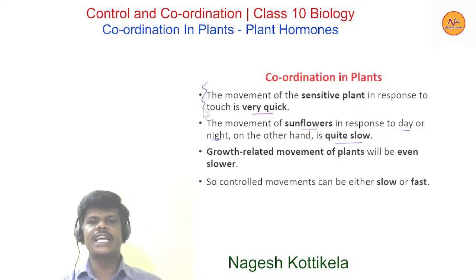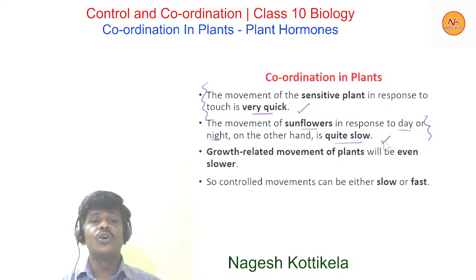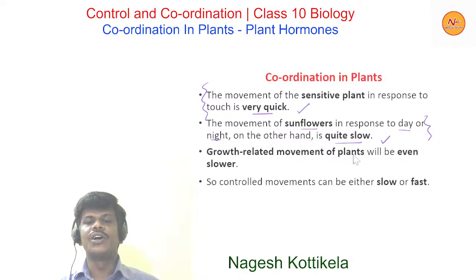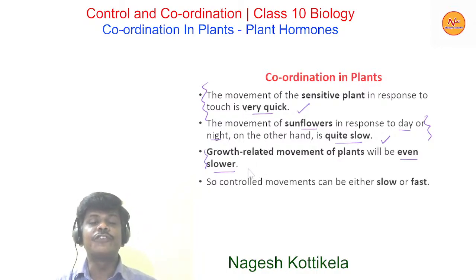So in this case, we find very quick movement, and here we find a quite slow movement. Growth related movements of plants will be even slower. See the difference. The movements in different plants in different situations are with different speed.